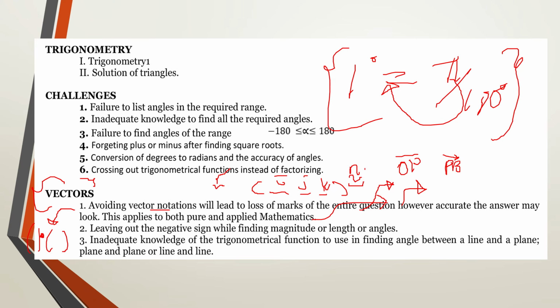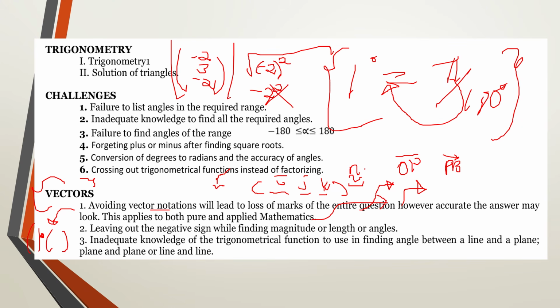The other one is going to be leaving out the negative sign while finding the magnitude. Now I've already talked about this. If at all you're having, let me say, column vector of -2, 3, and -2, when you're finding magnitude of this, when you're putting these things under square root, you make sure that everything is in the bracket. The digits that contain negative, they must be enclosed in the bracket. So that is going to be (-2) squared. This is very different from saying -2 squared. This is wrong. And this is where you're going to get your work crossed from. So make sure that if you're having a negative digit, it must be in the bracket when you're finding its square. That's the correct presentation.